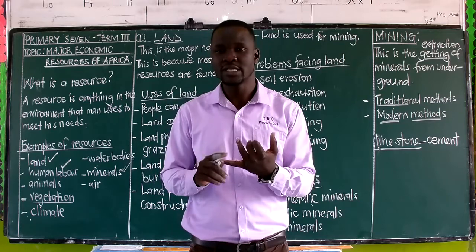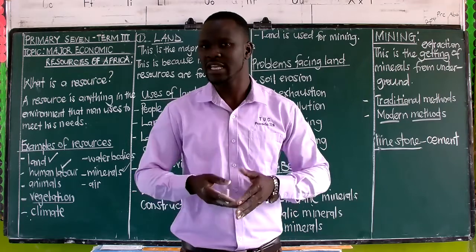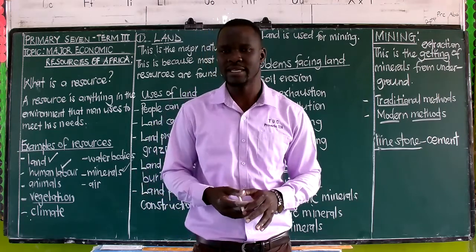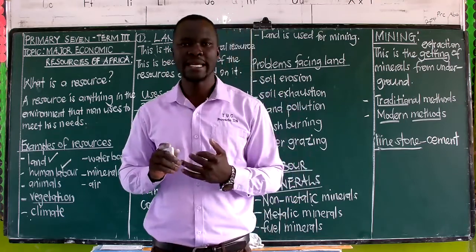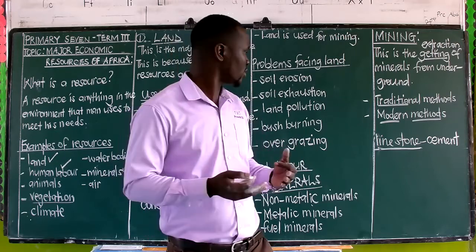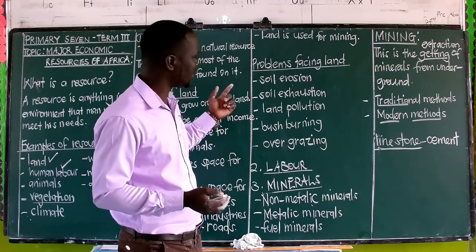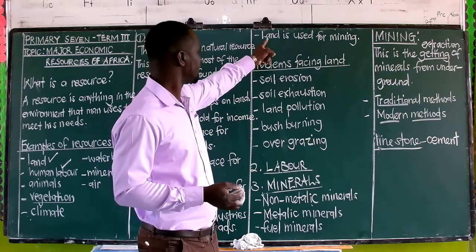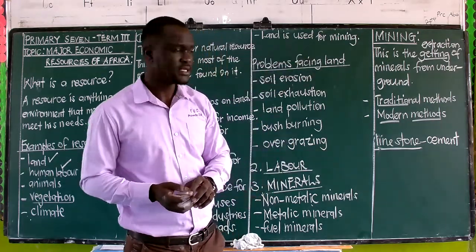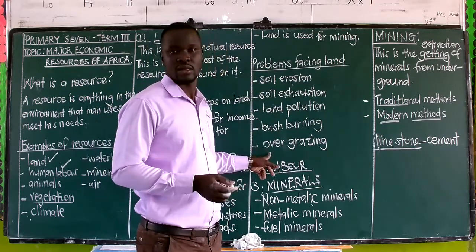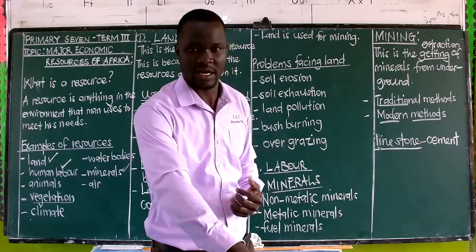Number one, we say that these miners can end up being buried in the mines. Most of the ones who are doing what we call deep shaft mining, the mines can collapse and they kill people. Number two, mining destroys. Remember, we looked at problems facing land, and we talked about mining as one of them. We said, on the importance of land, that land is used for mining, which means it can become even a problem here.